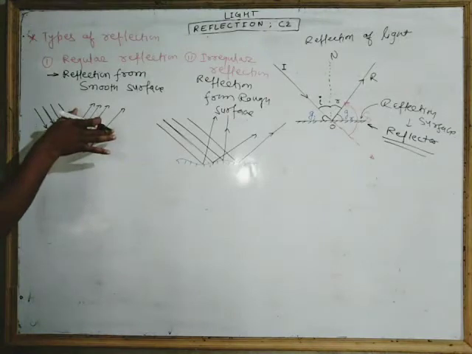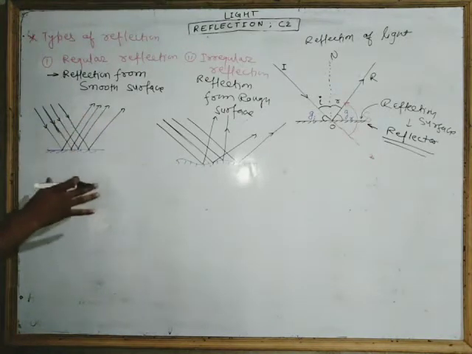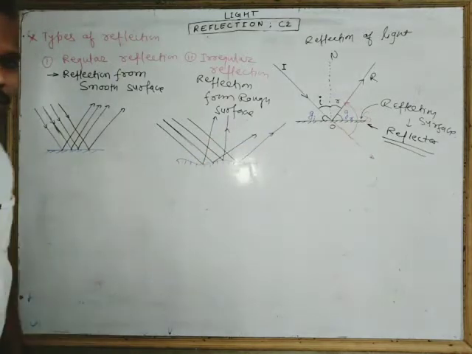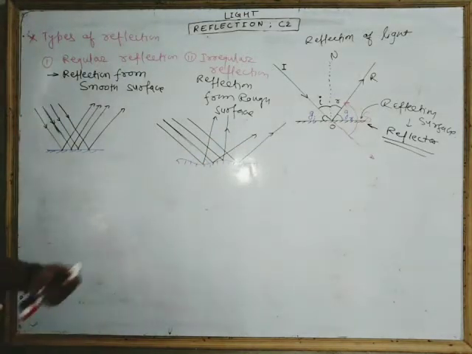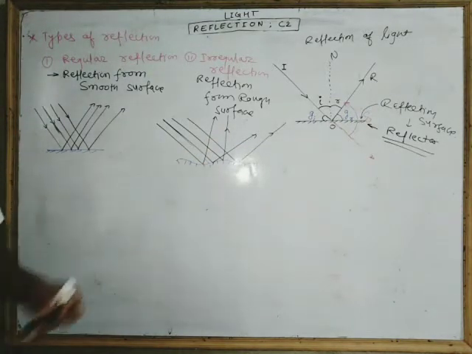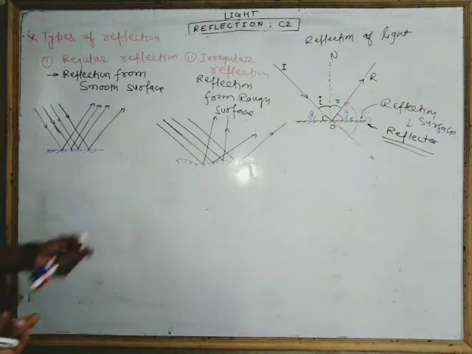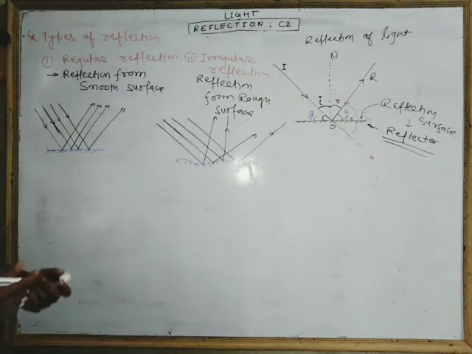But these reflected rays are smooth, so we call it regular reflection, or smooth reflection. How does it happen and how can we verify it? It can be verified when you know about the laws of reflection. So our next topic inside reflection is the laws of reflection.